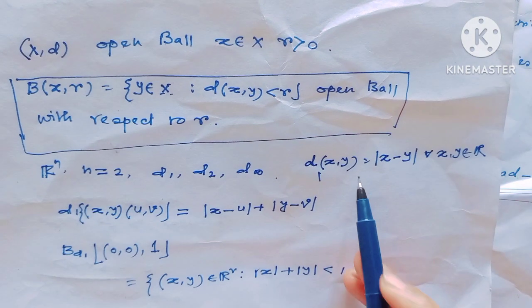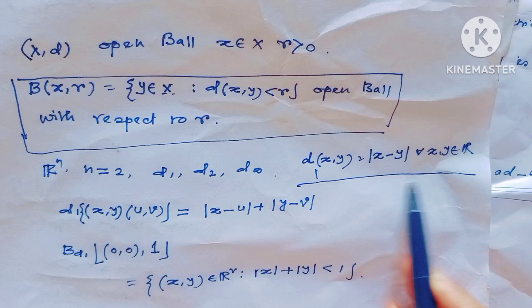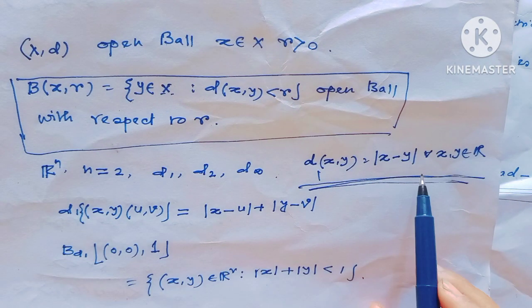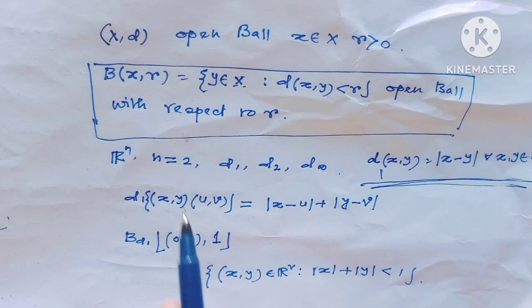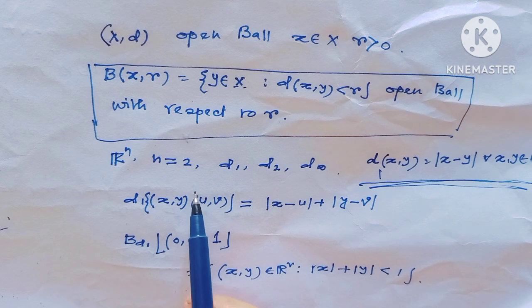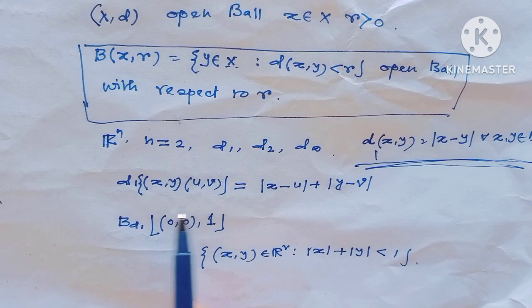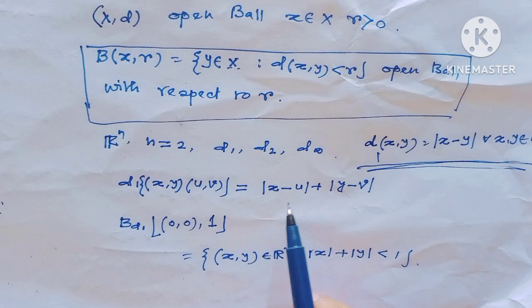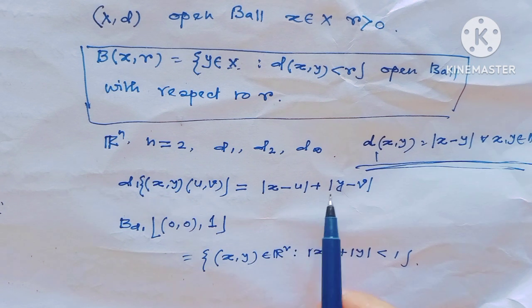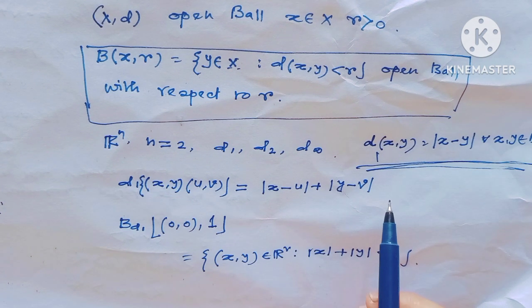When n equals 2, in the standard metric space D1 the distance would be absolute value of x minus u plus absolute value of y minus v.